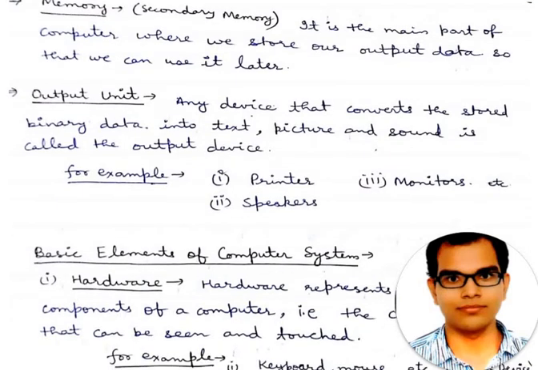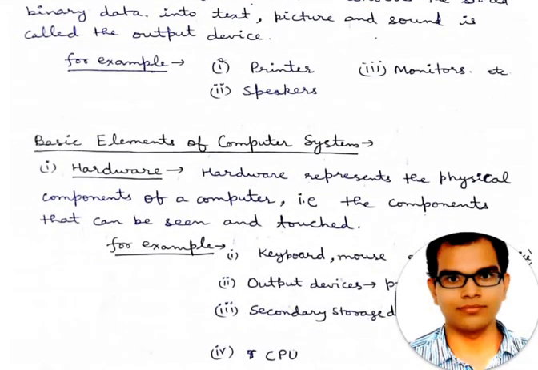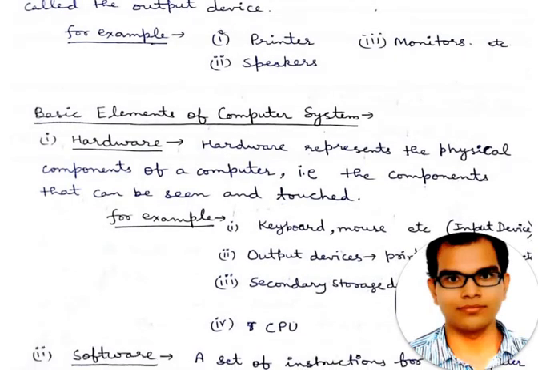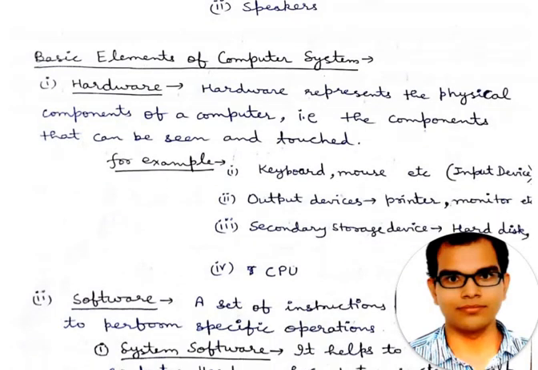As you already know, there are two types: one is hardware and one is software. Hardware represents the physical components of a computer, the components that can be seen and touched. For example, keyboard and mouse are input devices, printer and monitor are output devices, a hard disk is a secondary storage device, and then there is the CPU.